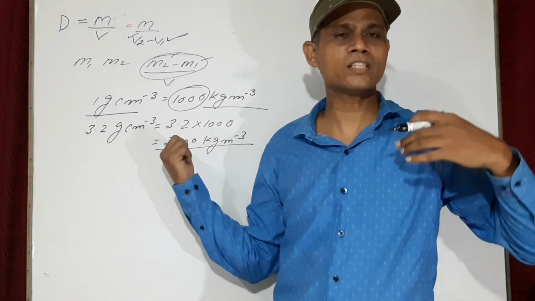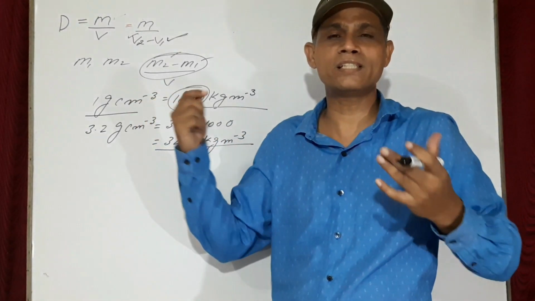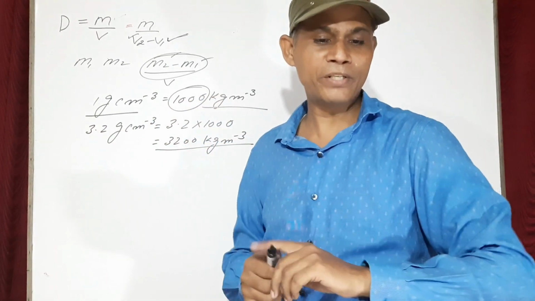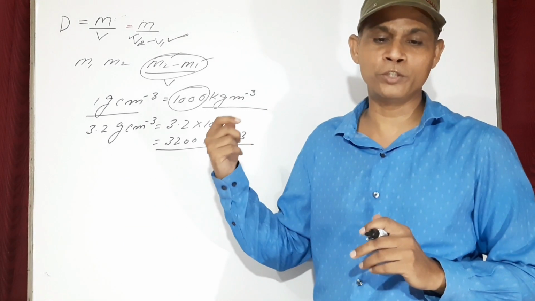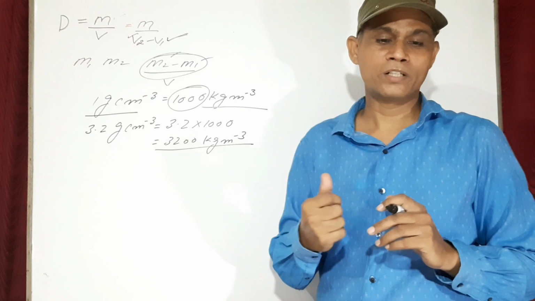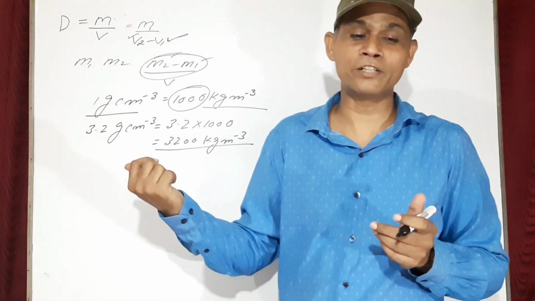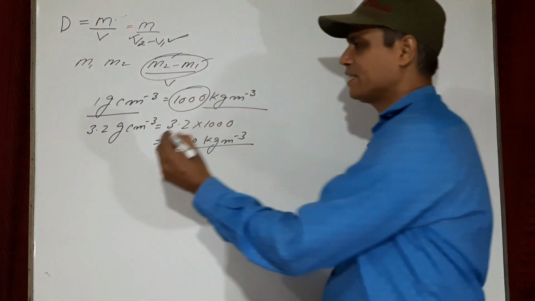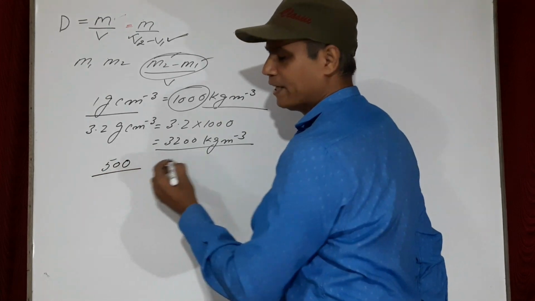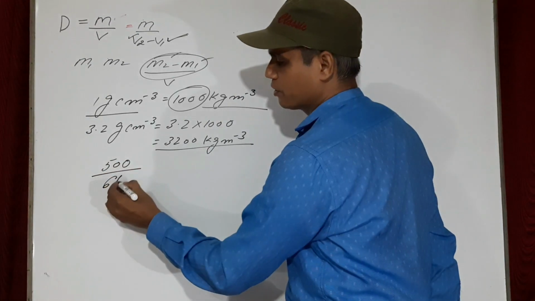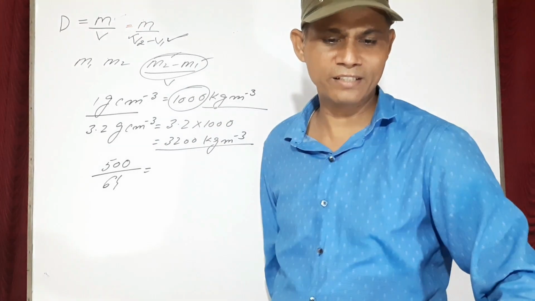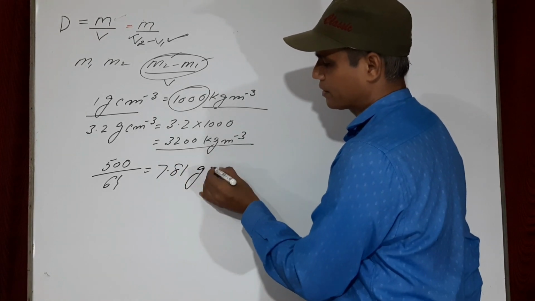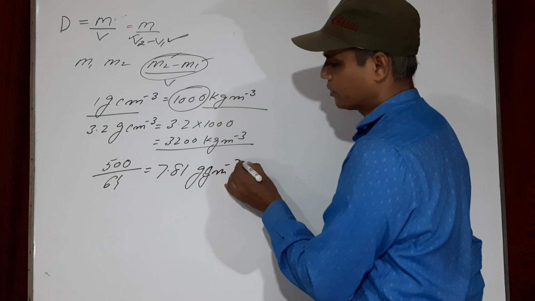Very simple. If you just remember, if you retain the concept, you will be easily solving all these problems. Now next is question number 38. Piece of iron of mass 500 gram has a volume 64 centimeter cube. Now mass is given to you, volume is also given to you. Mass is 500 and volume is 64. Divide the two, you will be having the density. Very easy. 500 divided by the volume, 64. You divide it, you will be having the answer directly. You will be having 7.481 gram per centimeter cube. That will be your answer.